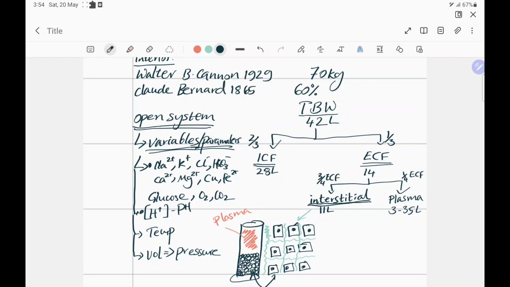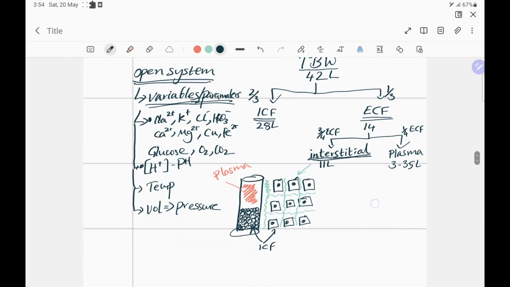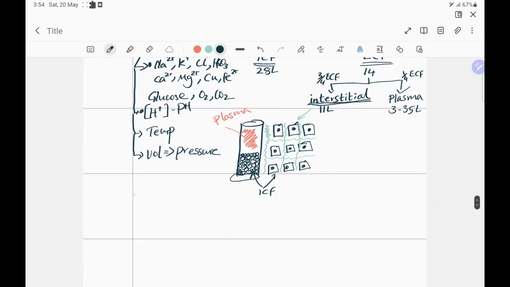And the body tries to maintain a fixed type of internal environment. And how is this possible? This is because nature has created our body such that we have certain set points. This is an important thing. Set points or reference ranges.